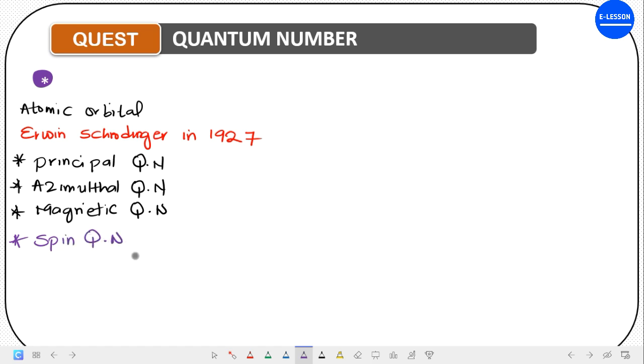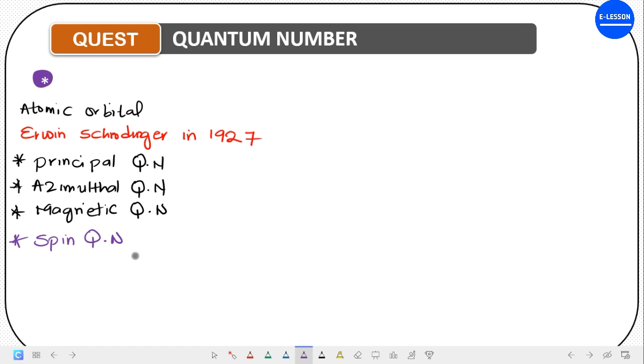Now, each of these quantum numbers talks about the behavior of the electron in a particular region in space. How does this electron behave? If you want to describe the behavior of an electron, we assign specific or discrete numbers to it, which we call the quantum numbers. Are we getting it?